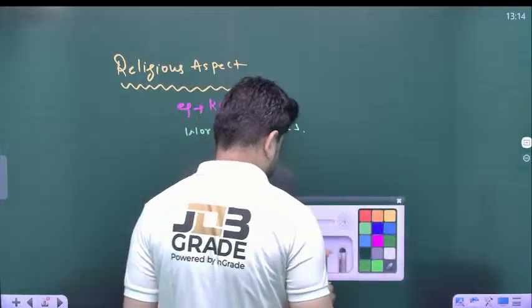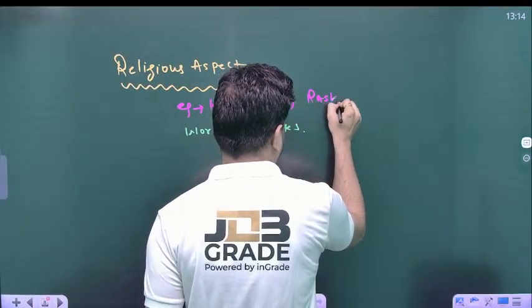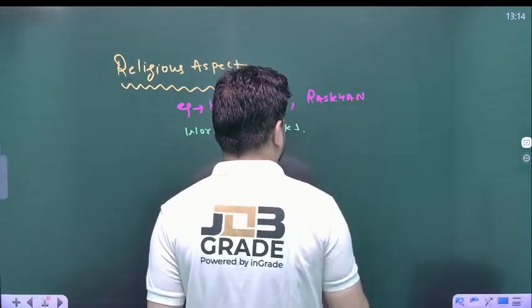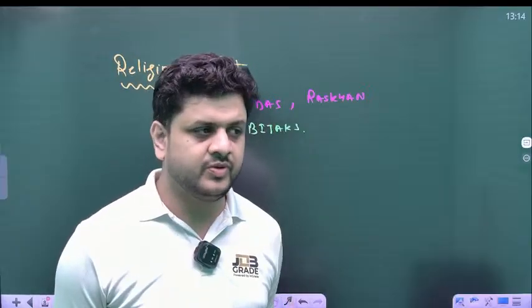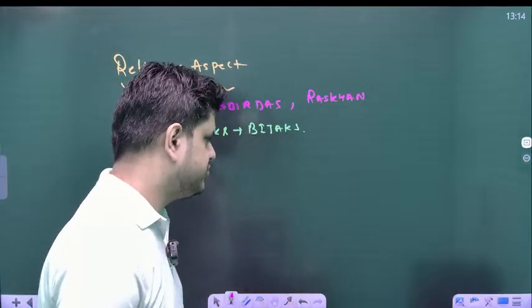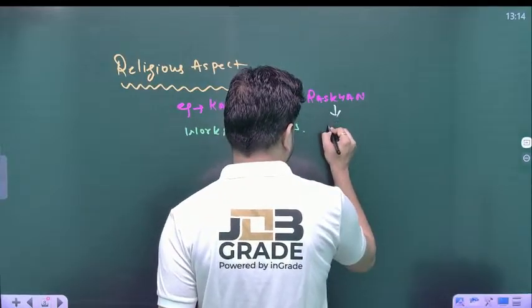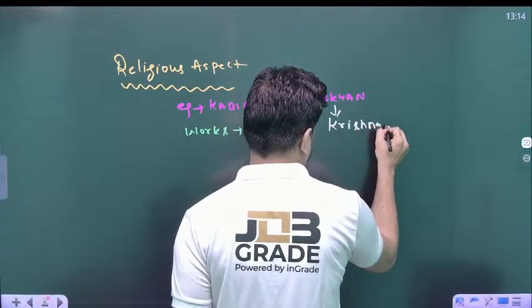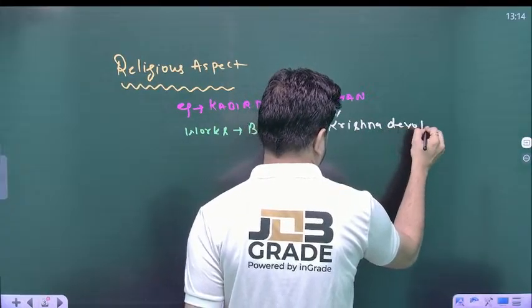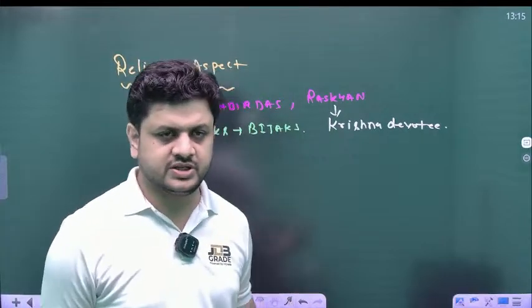Another prominent example is Ras Khan, a prominent Muslim saint, famous for his Krishna Bhakti.